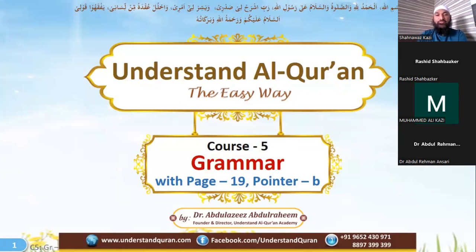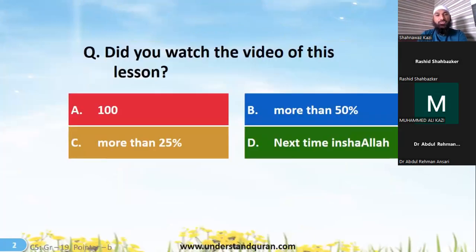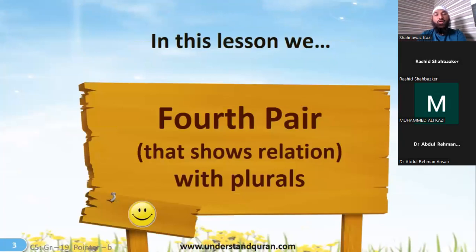We are on course 5, doing the grammar, page 18, pointer B. We had sent the grammar because a single page of grammar was there. We are on the fourth pair, that is showing relation between the two nouns, that is called mudaf, mudaf ilayhi. And last time, we studied the relation of this with the pronouns.